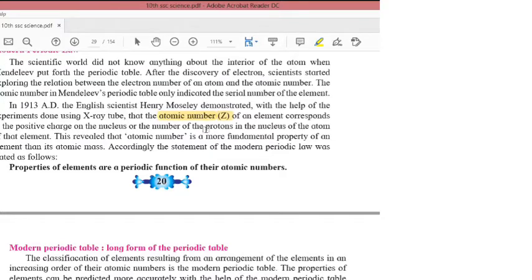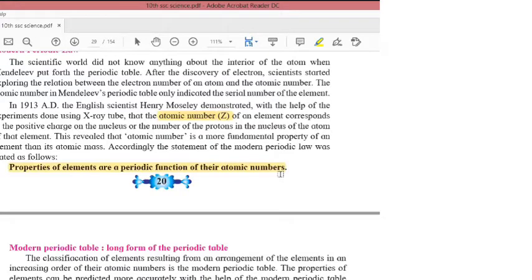Accordingly, the statement of the modern periodic law was stated as follows: properties of elements are a periodic function of their atomic numbers. So now the law was changed. Properties of elements repeat according to their atomic numbers.